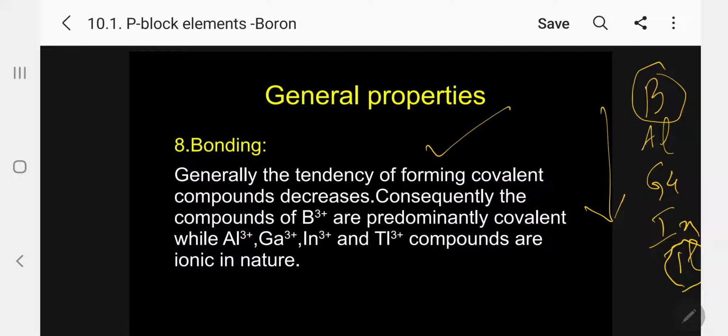Please follow. Consequently, the compounds of B3+ are predominantly covalent, while the corresponding compounds of Al3+, Ga3+, In3+ and Tl3+ are ionic in nature. And thallium and indium also form salts where +1 is more stable. Please follow.